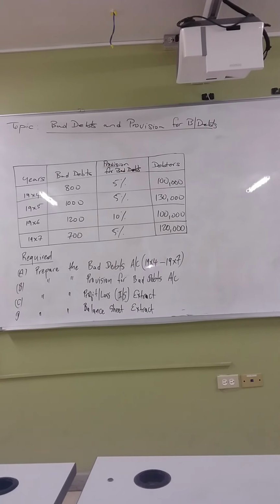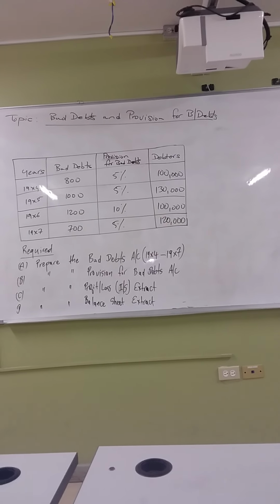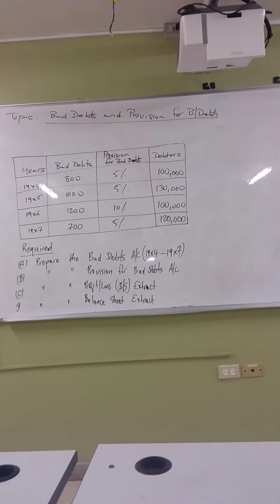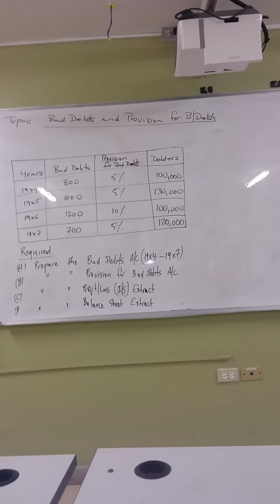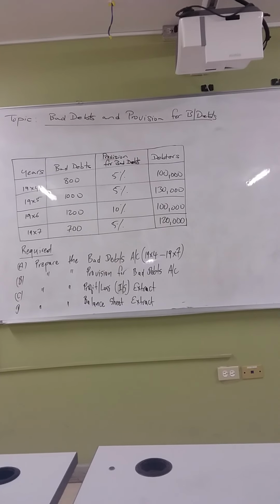Provision for bad debts is treated as an expense, meaning that whenever provision for bad debts increases, it is written off against your profit.